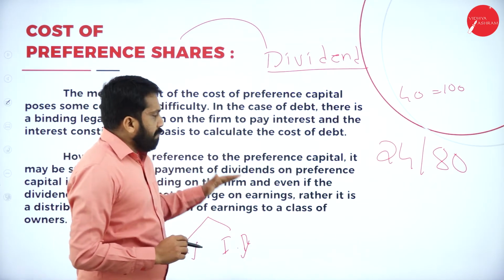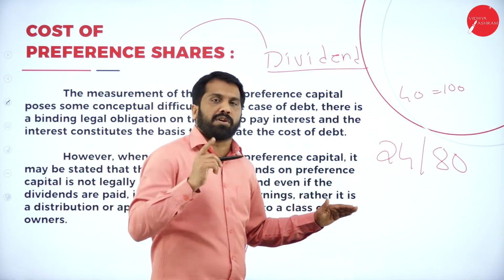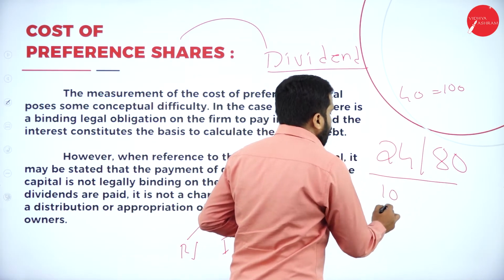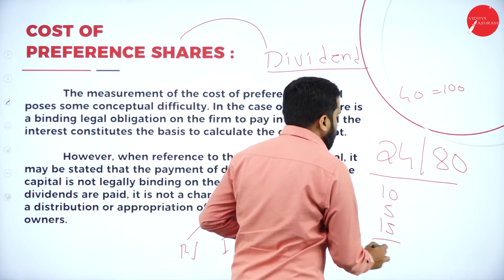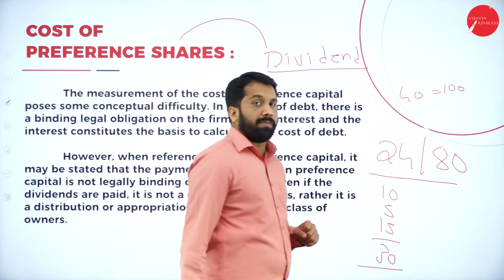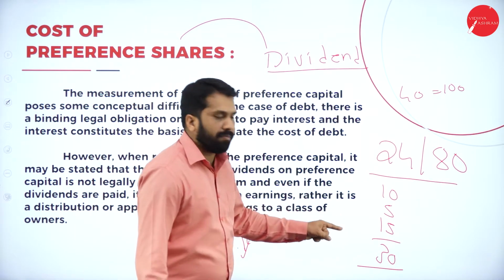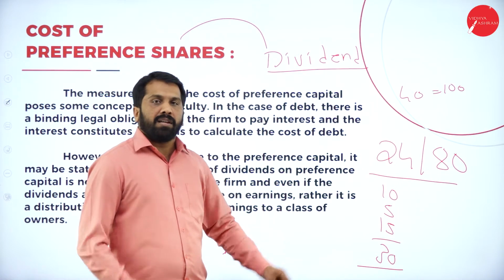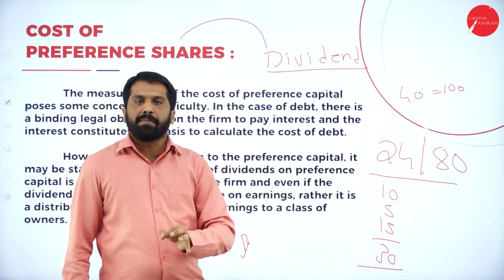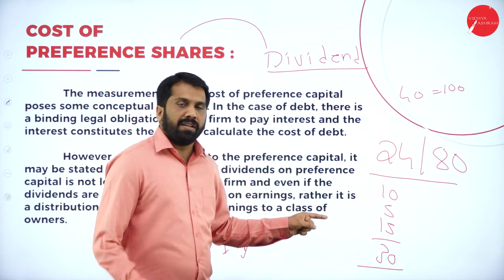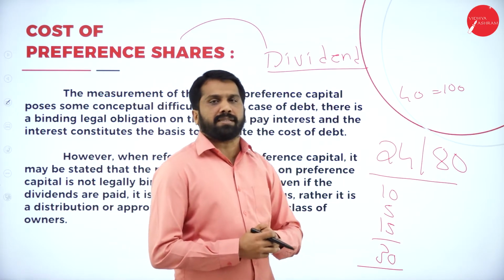Now, if you learn this chapter, cost of capital, you will get a 10 mark question, a 5 mark question, a 15 mark question. What is the total mark? Your passing mark you can get only from this. Clear? So, you can pass your examination by studying only cost of capital. So, one of the most important topics.